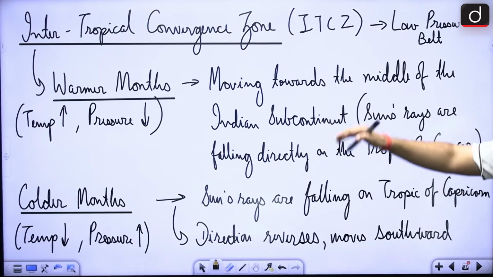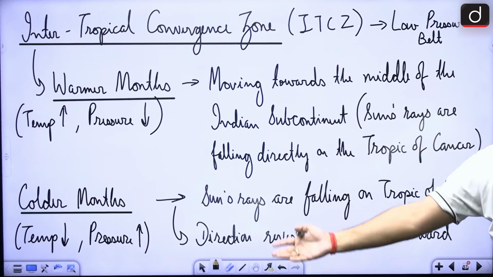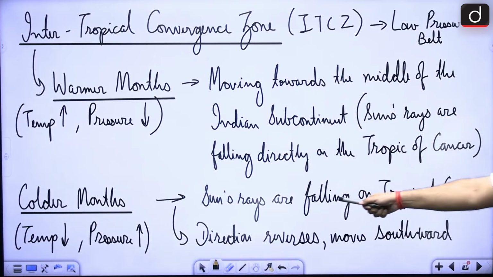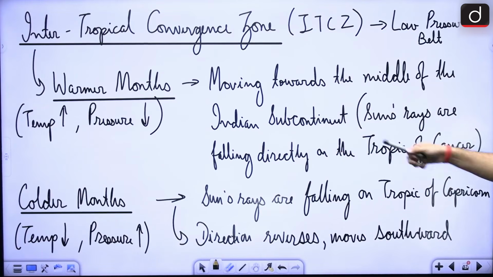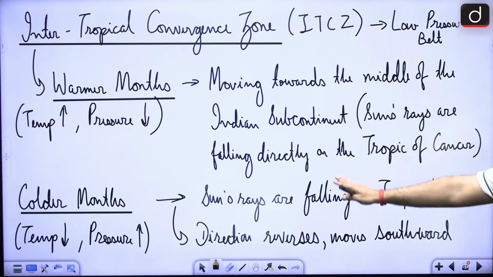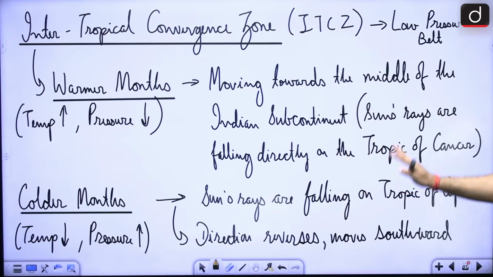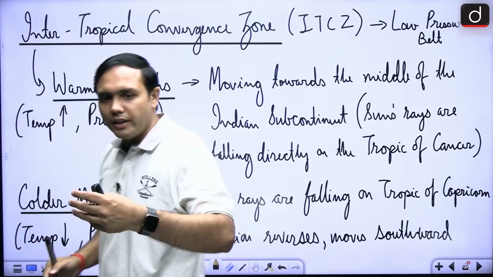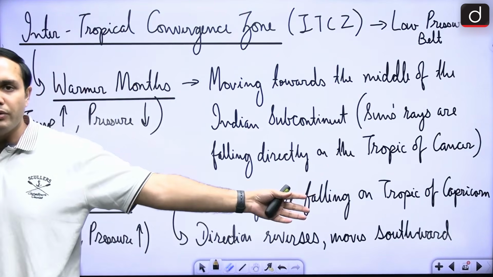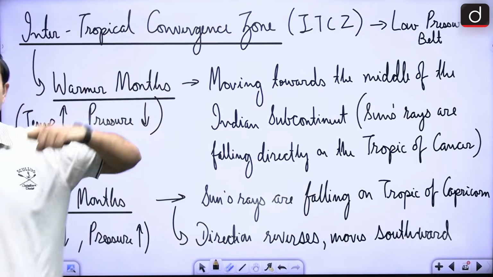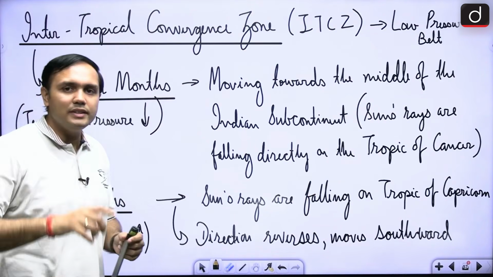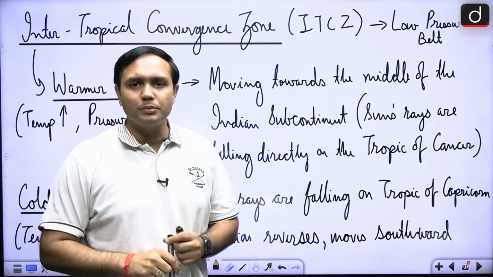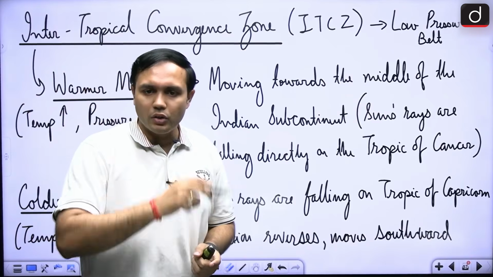During the colder months, what is happening? The temperature is decreasing, hence there will be a high pressure region in the Indian landmass. So the sun's rays are falling on the Tropic of Capricorn, and hence the ITCZ is shifting towards the southern hemisphere. Hence the direction of the winds changes, and it is getting reversed. That is why there is seasonal reversal of winds. That is the reason of monsoon. These are the most crucial aspects regarding the seasonal reversal of winds, right?